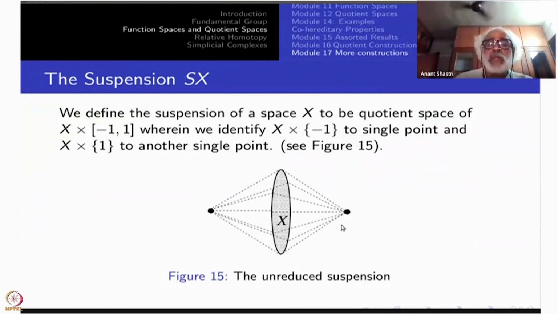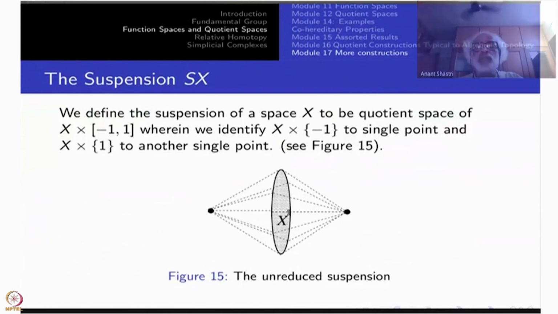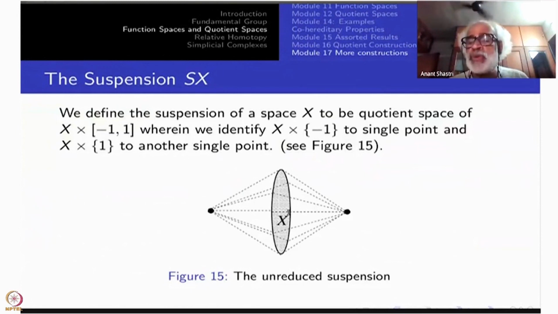Okay. For example, suppose X is a single point, then what is the suspension of X? It is no identification at all. You have to take X cross minus 1 plus 1, which is just minus 1 plus 1, homeomorphic to minus 1 plus 1. Right? So, the cone over a single point was the interval. Similarly, the suspension over a single point is also an interval.